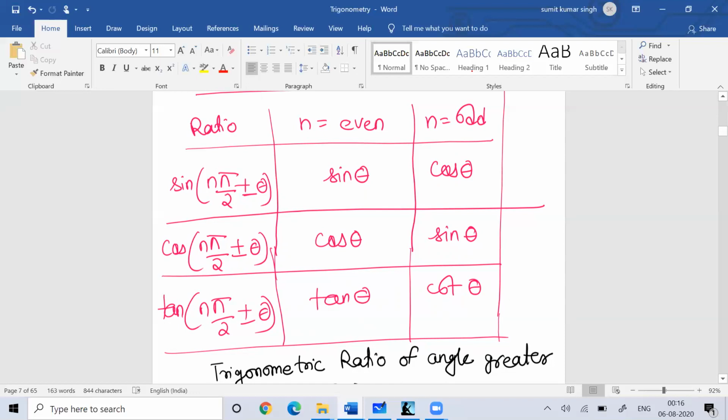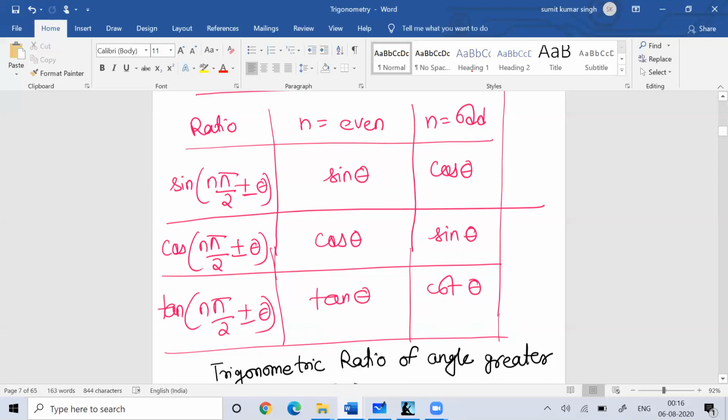So in conversion, you can represent sine theta or cos theta or tan theta, cot theta, whatever, in this form: n pi by 2 plus minus theta. If n is even, then sine will remain as sine, cos will remain as cos, tan will remain as tan, cot will remain as cot, cosec will remain as cosec.